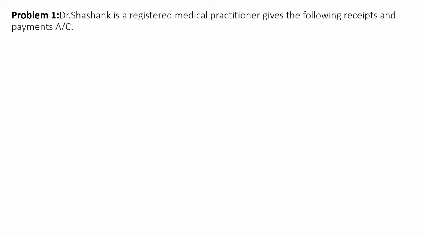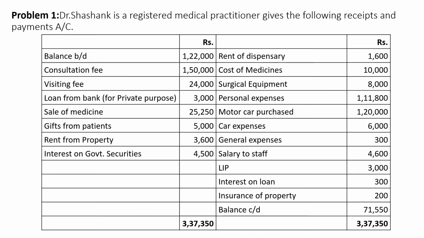Problem number 1. Dr. Shashank is a registered medical practitioner, who gives the following receipts and payments account. Since Dr. Shashank is doing a profession as a medical practitioner, we need to derive his income from profession. As he is doing a profession, he is not maintaining the P&L account. Instead, he is maintaining a receipts and payments account, and he has provided those details.